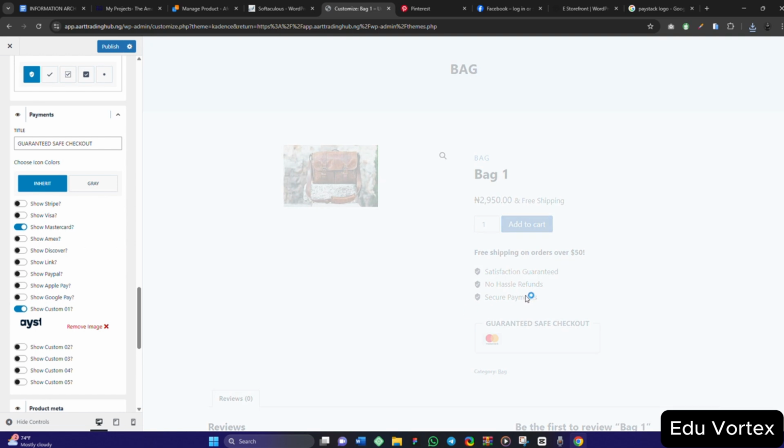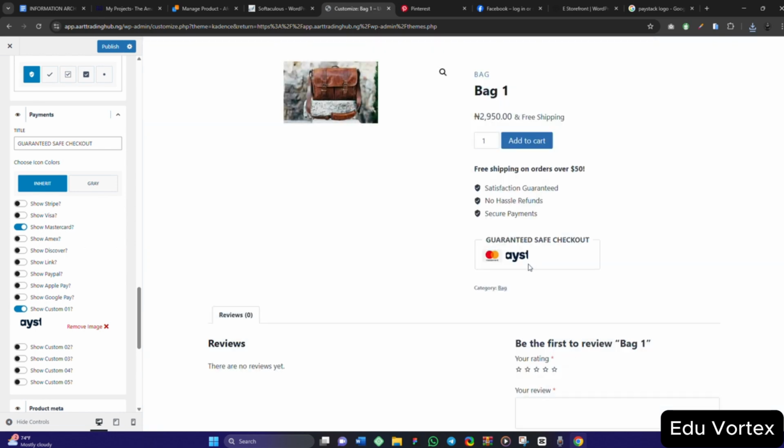So I've put the Paystack logo. Let's check, let's see if it will appear here. You see it is now appearing. So you can put another logo that you want.